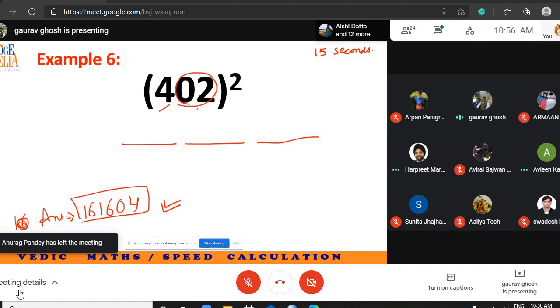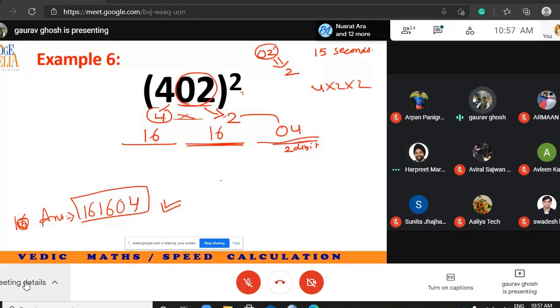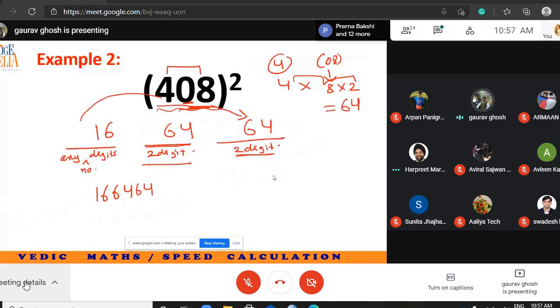Yes. So separate the last 2 digits. So the last 2 digits look like 02. There is no meaning in 02, 02 is equal to 2. So the last 2 digits is 2. First digit separate, 4. So write here 2 square. I cannot write 4 because I have to write 2 digits. Write here 4 square, 16. What will I be writing in the middle? 4 into 2 into 2. So final answer 161604.